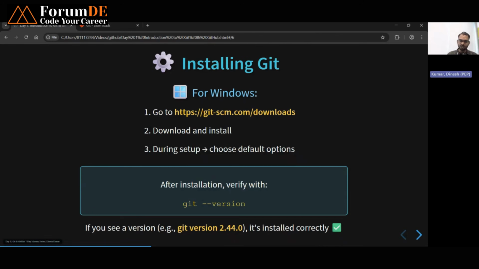After installing on your machine, you have to choose the default options. While choosing any kind of installation, you have to choose the default option. Once you have done the installation, I will tell you how to check whether your installation has been completed successfully or not.